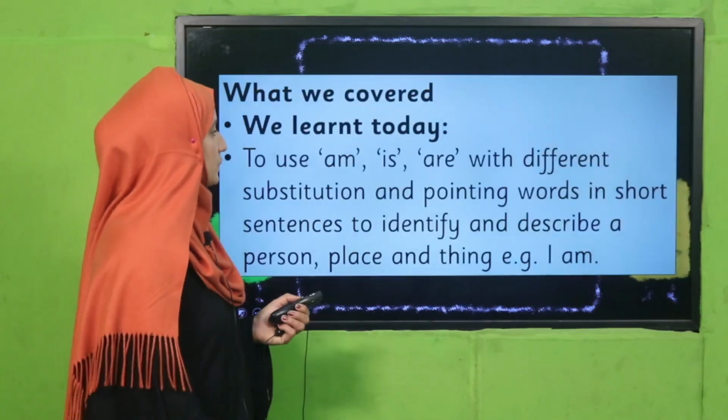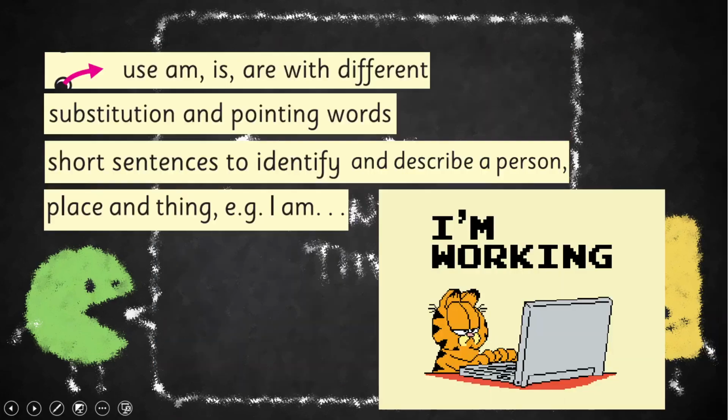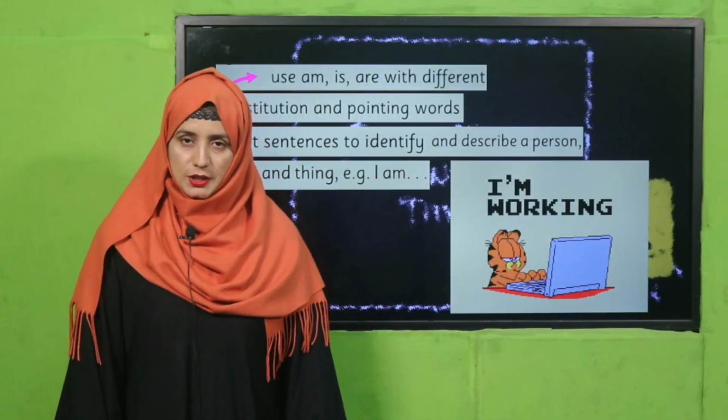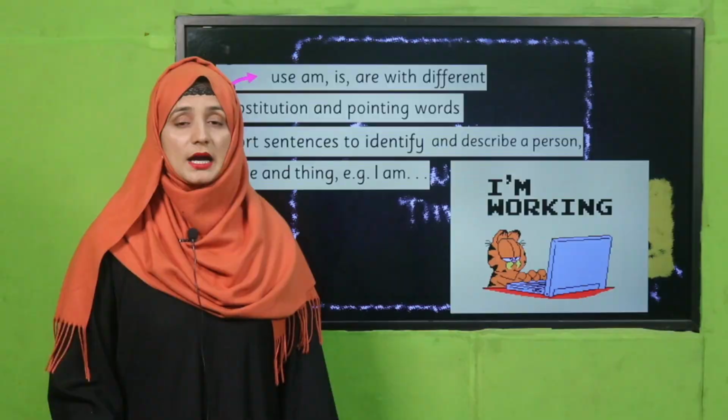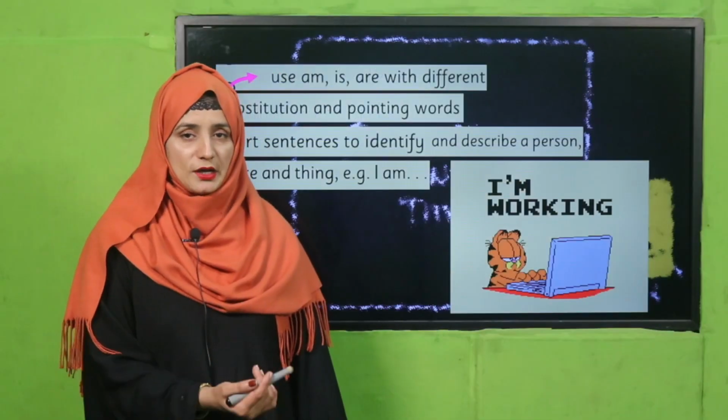Okay. So what we have covered today, we learned today to use am, is, are with different substitution and pointing words in short sentences to identify and describe a person, place, and thing, e.g. I am, we are, she is. Okay, and in this way we have covered this SLO. So my dear students, I hope you have enjoyed today's lecture and you have got how we can use different helping verbs with different substitution and pointing words.